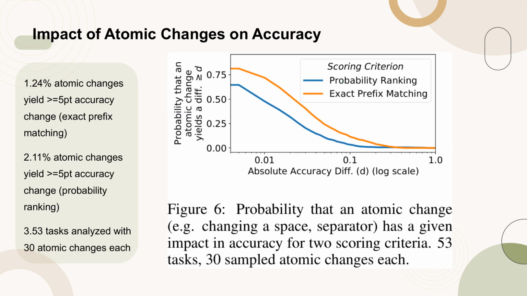Figure 6 illustrates the probability that making an atomic change, such as altering a space or separator, results in a specified impact on accuracy using two different scoring criteria. Specifically, it shows that 24% of such changes lead to an accuracy change of at least 5 points when exact prefix matching is used as the scoring criterion, whereas only 11% of changes result in a similar impact when probability ranking is used. The analysis covers 53 tasks, each with 30 sampled atomic changes, highlighting the variability in accuracy changes due to minor formatting adjustments.